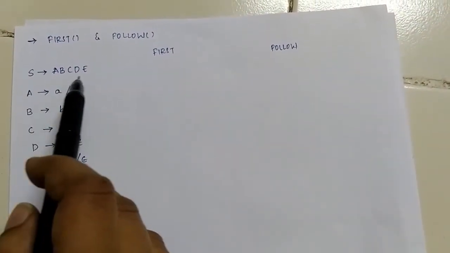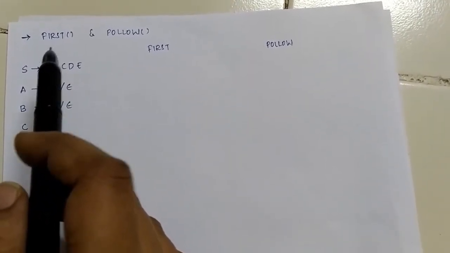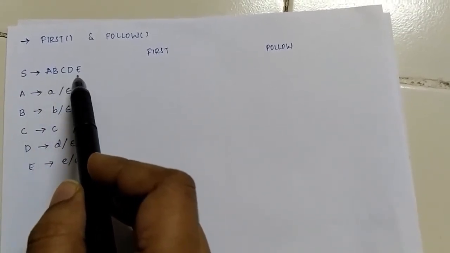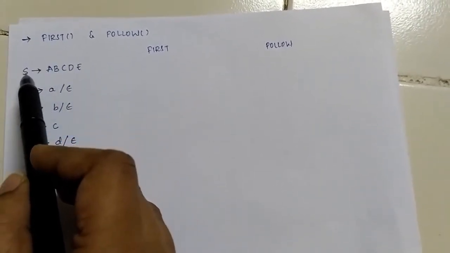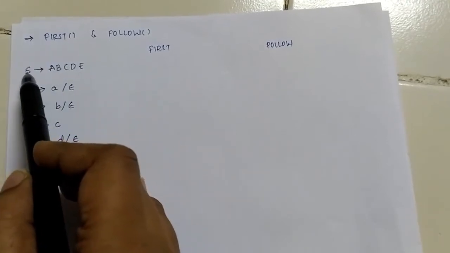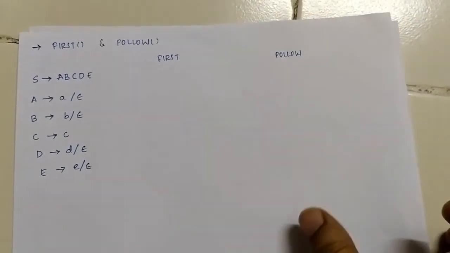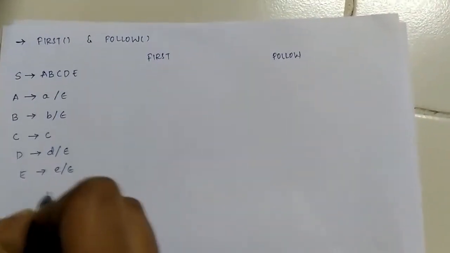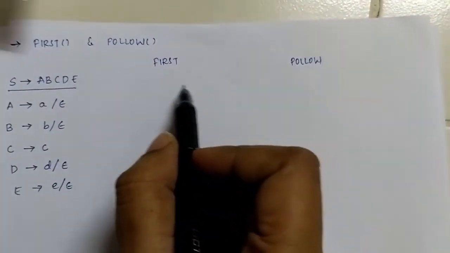First of this particular production: what are the possibilities if I want to create an input string? What would my input string be if I have to use this production? What are the possibilities that this production can generate as input strings, and what will be its first terminal?